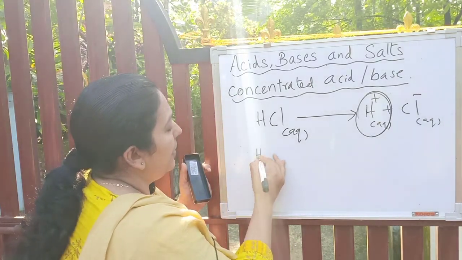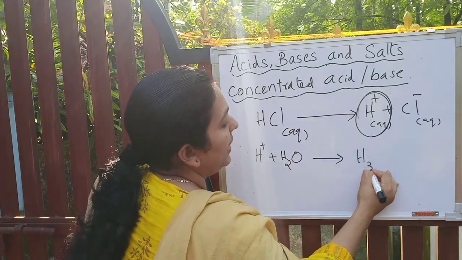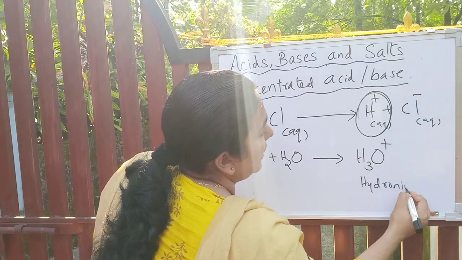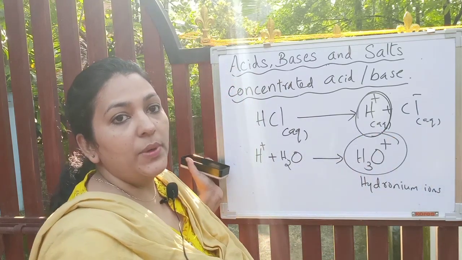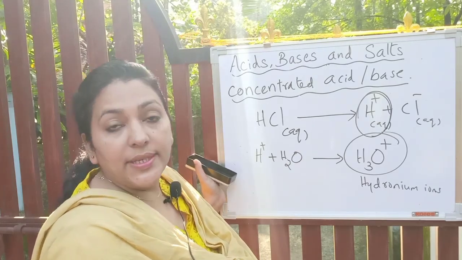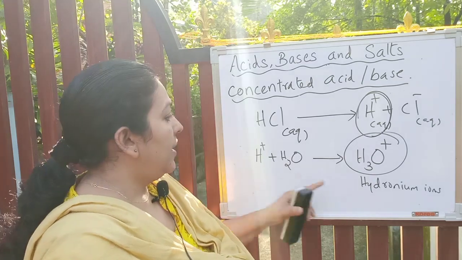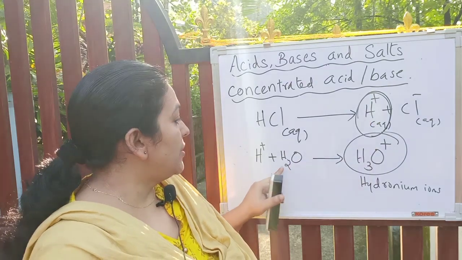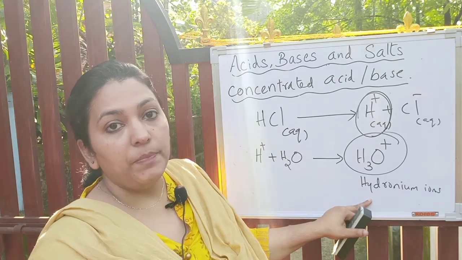They will soon combine with one water molecule and become H3O plus ions, which is called hydronium ions. Where can you see hydronium ions? In diluted acid, or in presence of aqueous solution, you can see hydronium ions. As H plus ions are highly unstable, they will soon combine with one water molecule and become a hydronium ion.